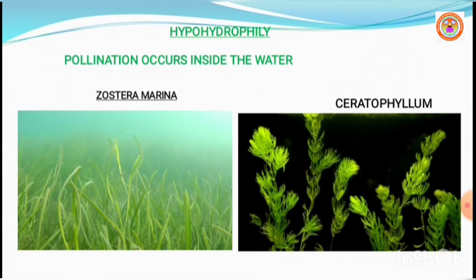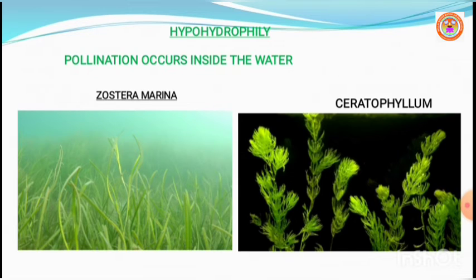Next, we are going to see hypohydrophily. As you are aware, hypohydrophily means pollination which occurs inside the water. You might ask, sir, what about the plants? These aquatic plants are always under the water, so pollination takes place effectively only inside the water. Hypohydrophily is observed in Zostera marina and Ceratophyllum.